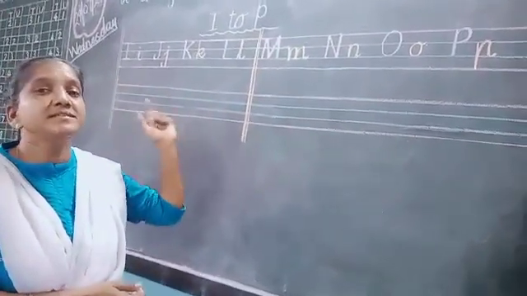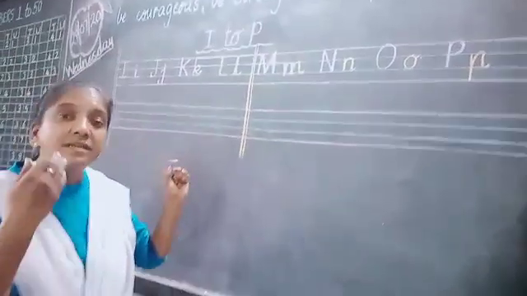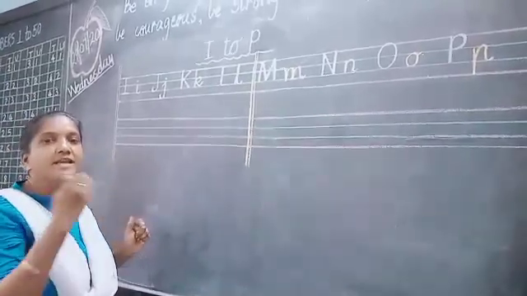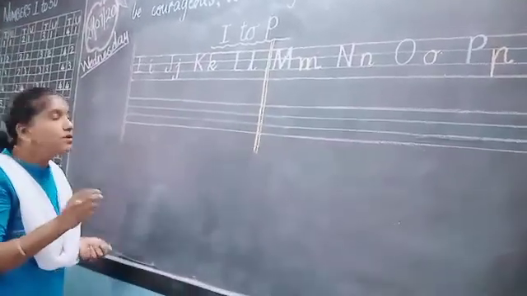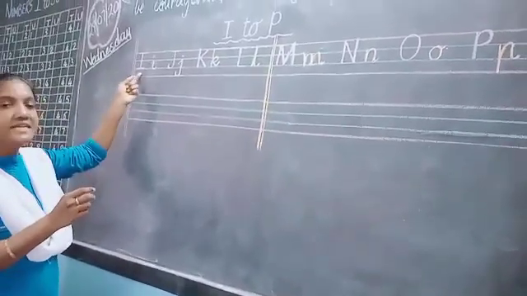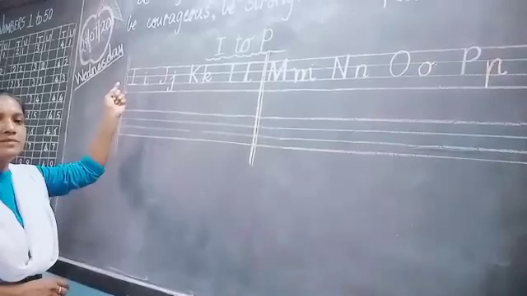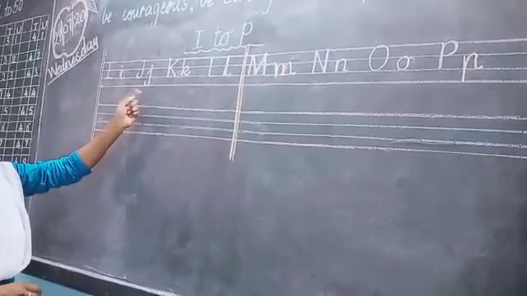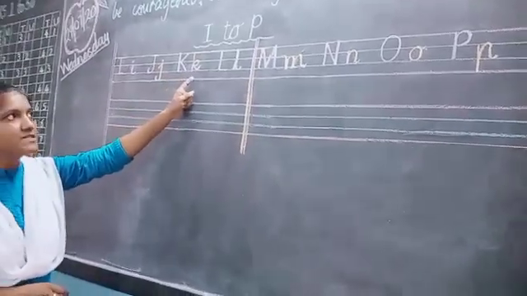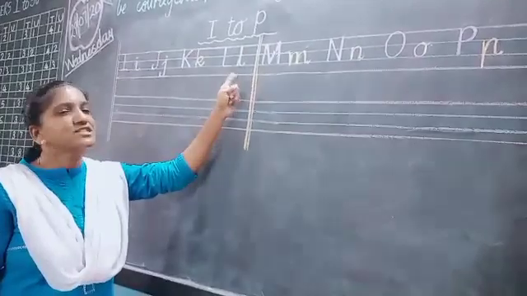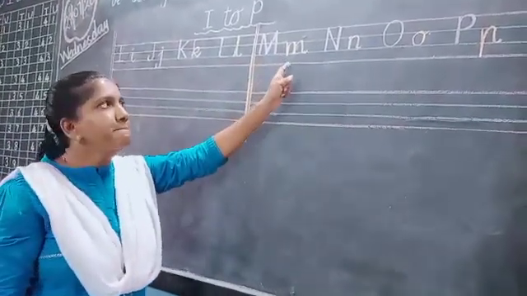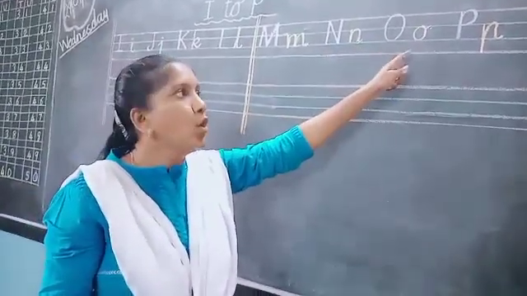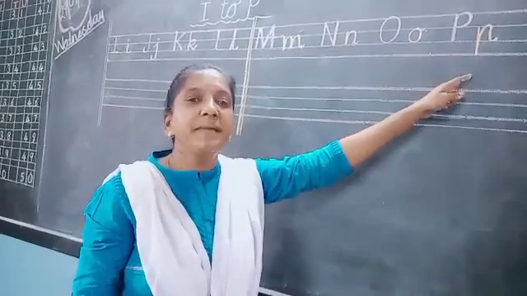But you have to write these letters, these phonograms, with saying. Say and write. You must say the letters and you must write them. So read it with me. I capital, I small. J capital, J small. K capital, K small. L capital, L small, M capital, M small, N capital, N small, O capital, O small, P capital, P small.